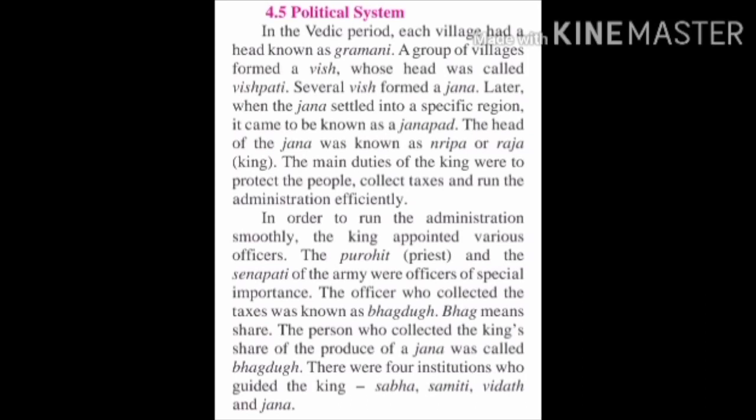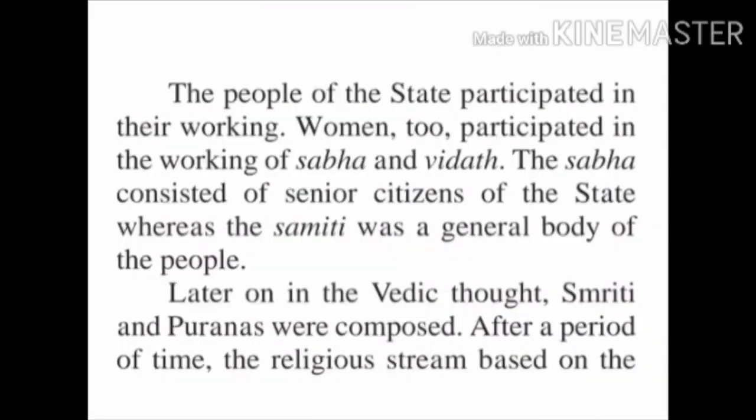There were four institutions that guided the king. Who were they? Sabha, Samiti, Vidatha and Gana. They were the four institutions that used to guide the king. The people of the state participated in their working. Women too participated in the working of Sabha and Vidatha. The Sabha consisted of senior citizens of the state, whereas the Samiti was the general body of the people.